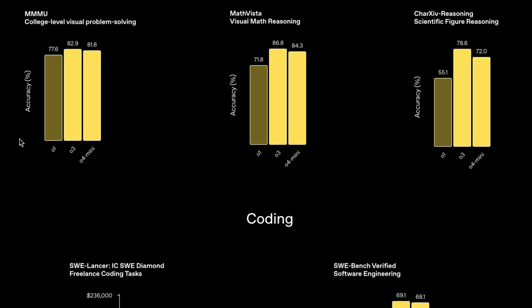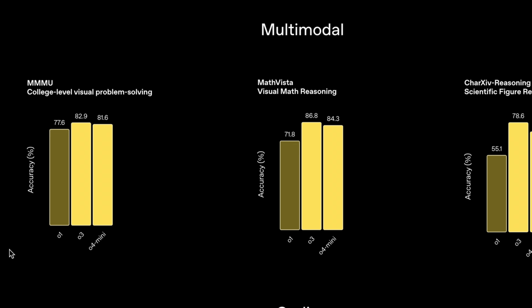And the last benchmark we're going to discuss is the Massive Multimodal Math Understanding. It essentially tests the model's ability to reason about math problems that include both text and visual elements like diagrams. All three set a new record here at nearly 83% accuracy, but it's not all perfect. Let's look at some of the failures that show limitations of these models.